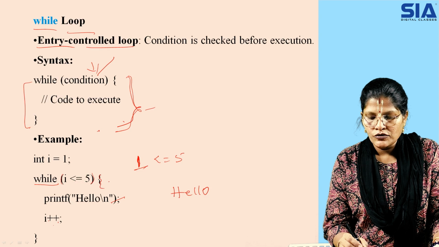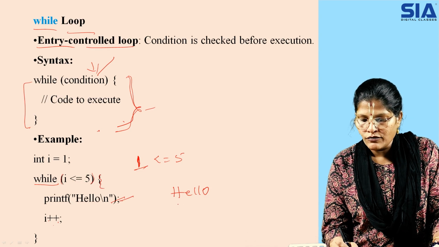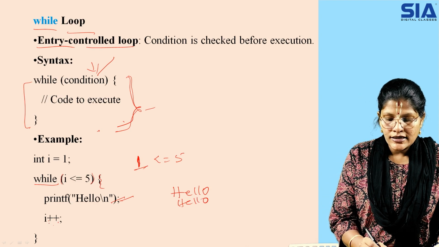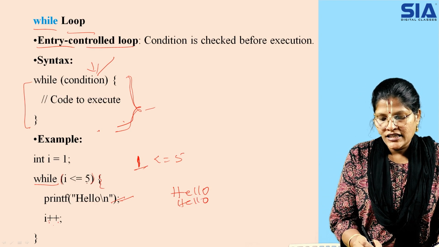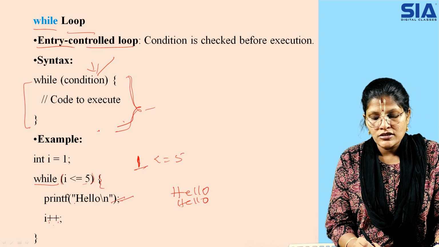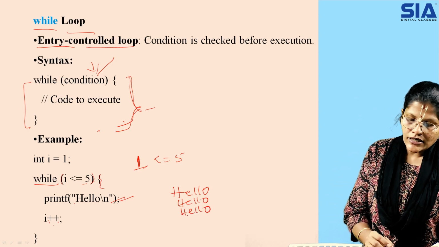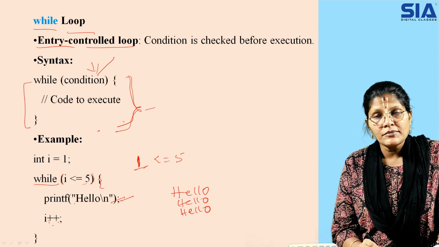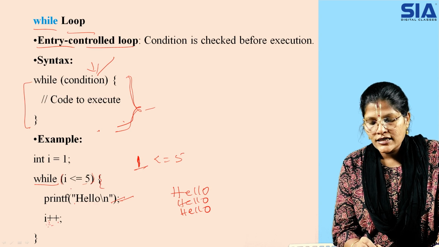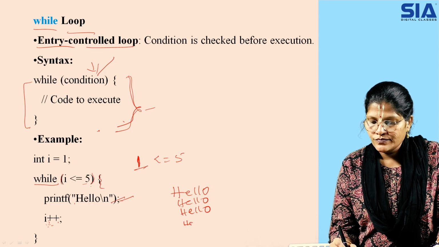2 is less than or equal to 5, it is true. So it goes inside again and executes this block of code, and hello is printed again. Once again you increment the I value by 1, that is 3. 3 is less than or equal to 5, it is true, so it goes into the while loop and prints hello. Then it increments its value to 4. 4 is less than or equal to 5, it is true, so again it prints hello.